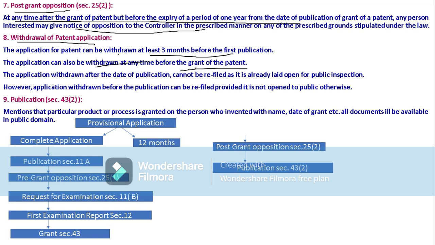An application withdrawn after the date of publication cannot be refiled, as it is already laid open for public inspection. Withdrawal before the first publication is possible while it is still in the process of publication.